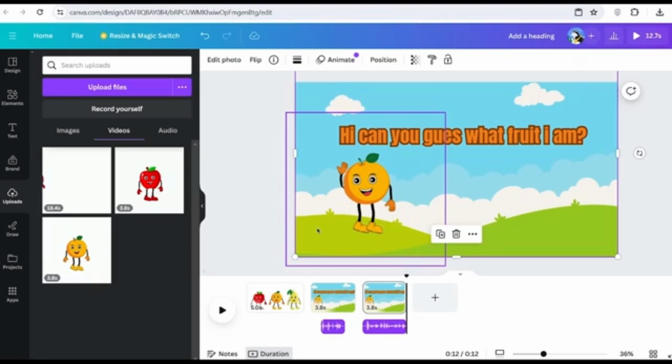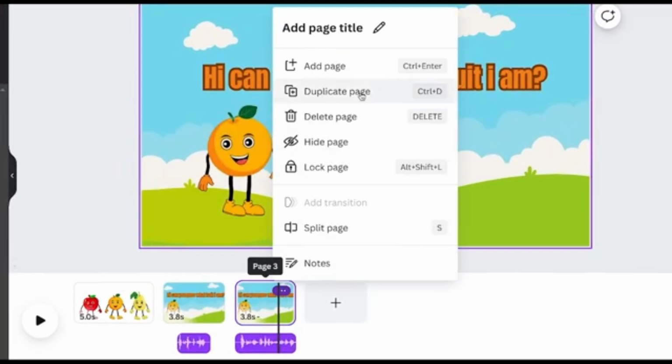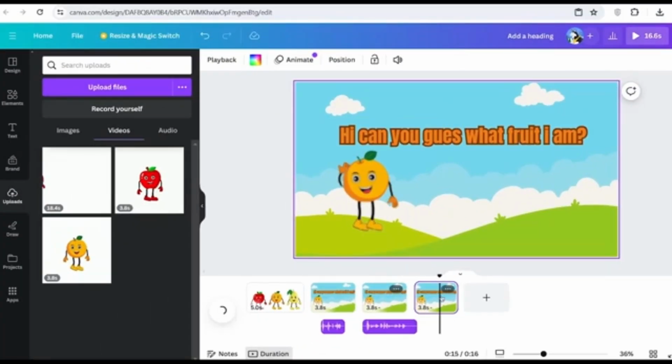And that's pretty much your first scene done. Now, in order to generate your second scene, it's literally following quite the same process. It's actually even easier. What you want to do is click onto these three dots, and then click Duplicate Page. Now you have the page for your second scene already mostly done.